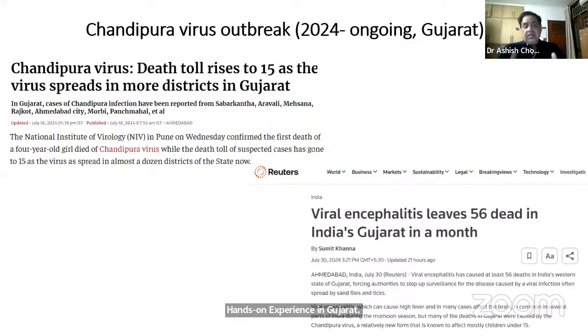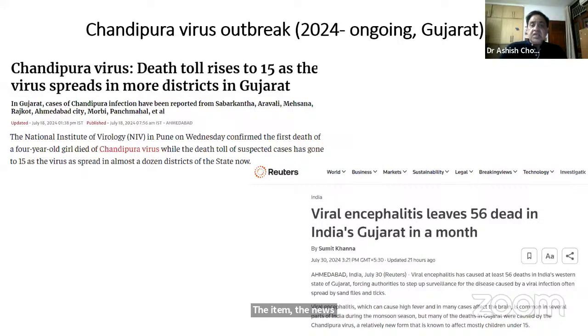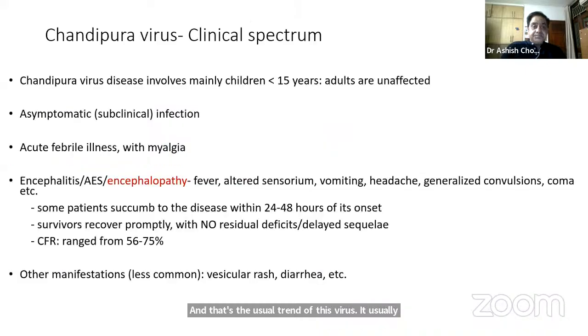So there's no publication of this virus on PubMed yet. What I gathered was from the news items which I got from Reuters. A 2-day-back update says that there are more than 100 cases with more than 50% mortality in children less than 15, and that's the usual trend of this virus. It usually infects children below 15.